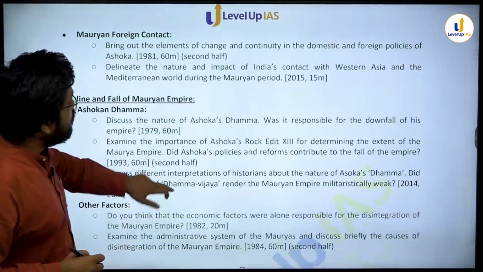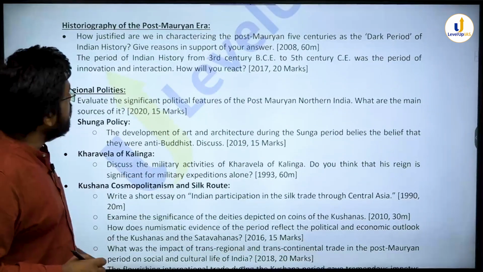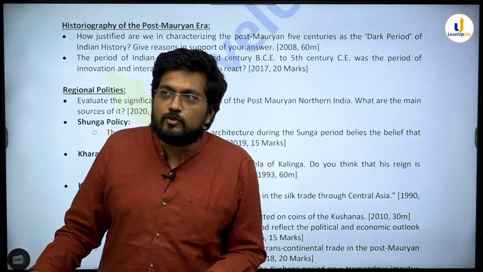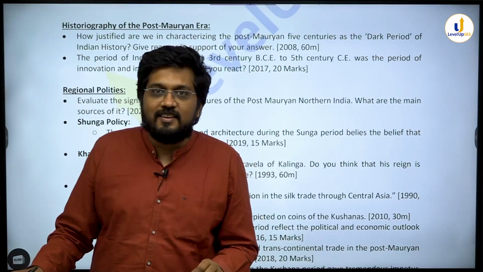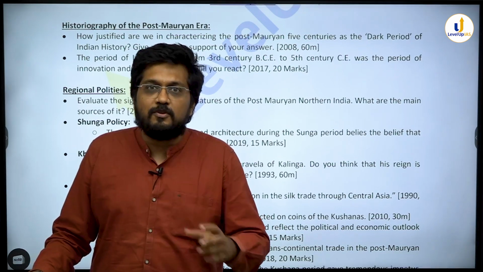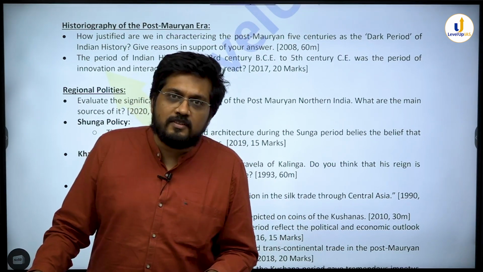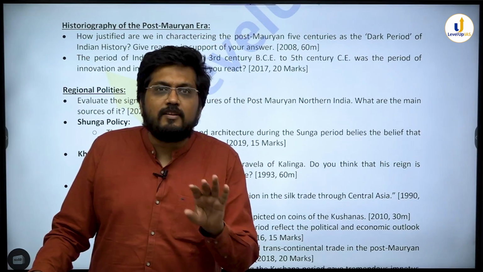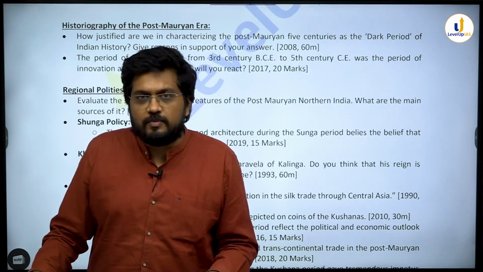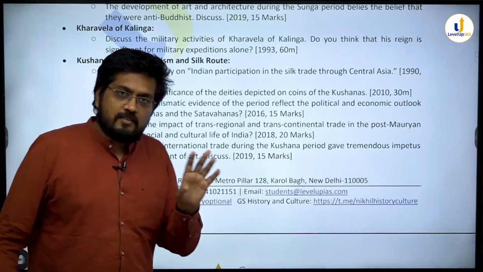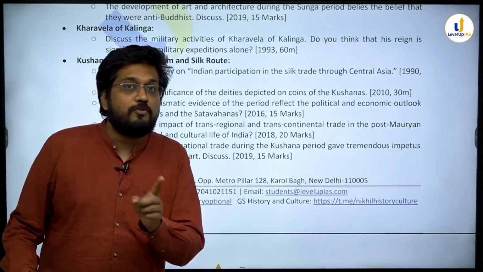You go to the post-Mauryan era. In the post-Mauryan era, which we call as supposedly the Dark Age, we know there is regional fragmentation. We have Kharavela and Shunga and Satvahana and Kanva and Indo-Greek and whatnot. But if you look at the PYQs, the questions are very minimally from the political aspect. एक aspect है वो है Kushan cosmopolitanism. उसमें 4 सवाल है, 5 सवाल है. It is very important, we should prepare.